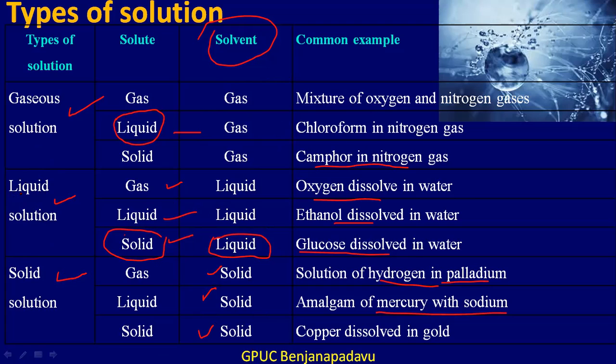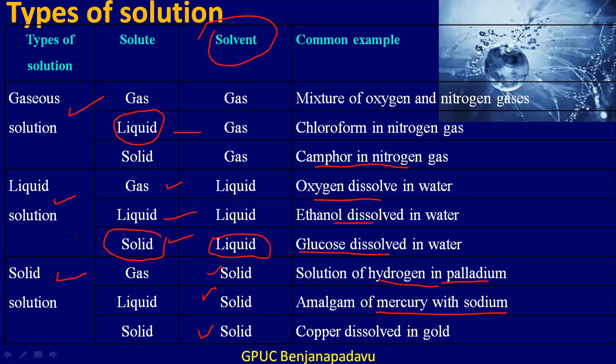What are they and how is the classification made? So this sub classification is based on the physical state of the solute. Based on the physical state of the solute, each type can also be divided into three kinds. So if the solute is gas and solvent is gas, then it forms gas in gas type of solution, gaseous solution. If the solute is liquid and the solvent is gas, then it will be liquid in gas type. And if the solute is solid and the solvent is gas, then it will be solid in gas.